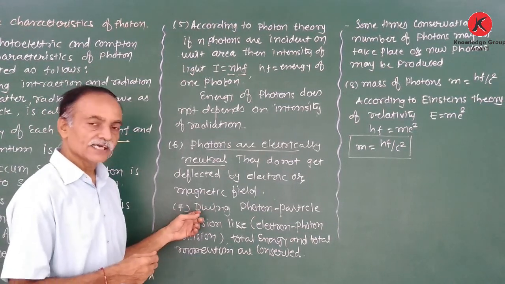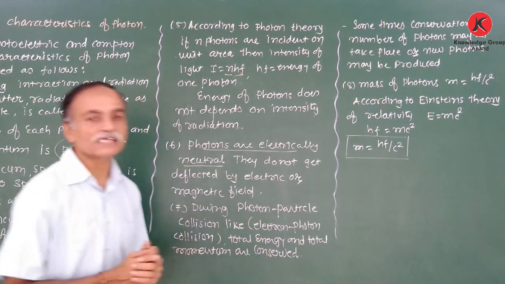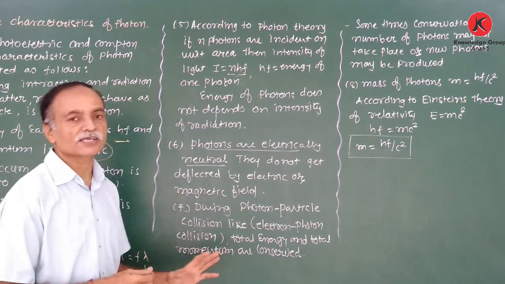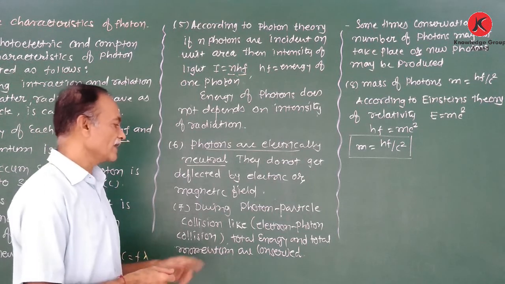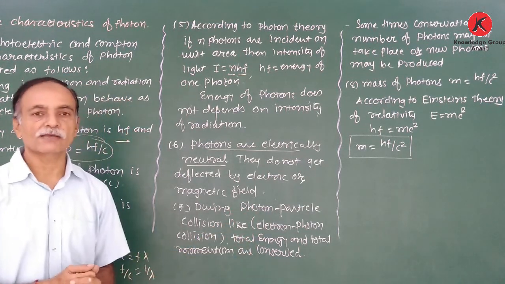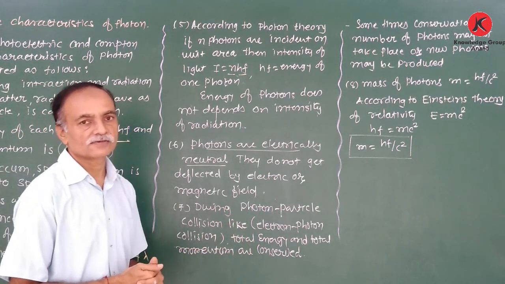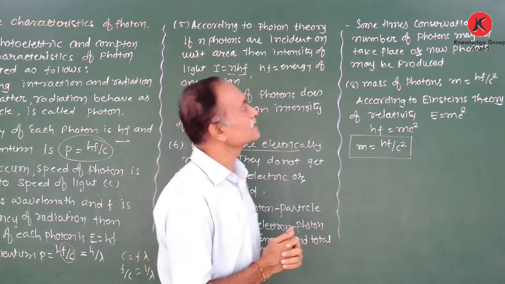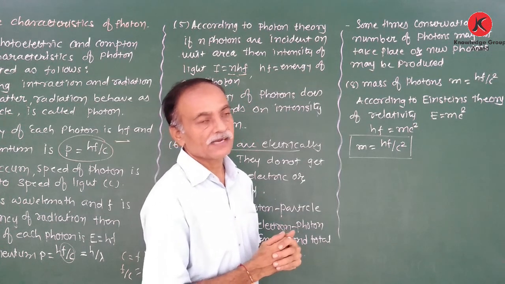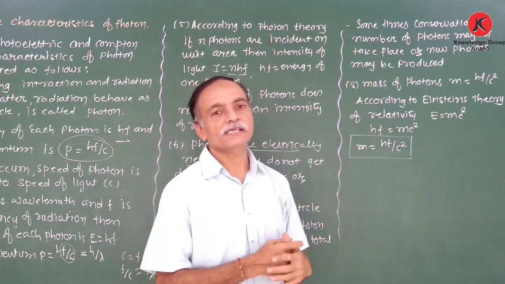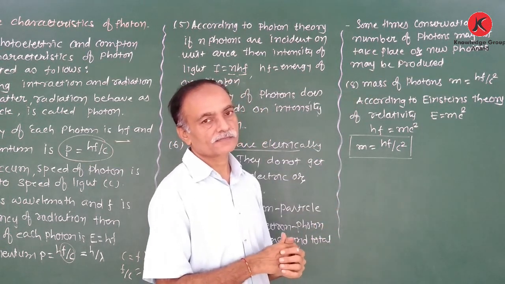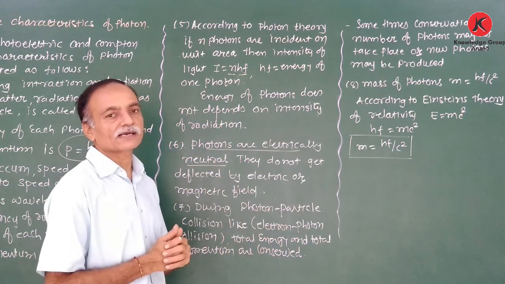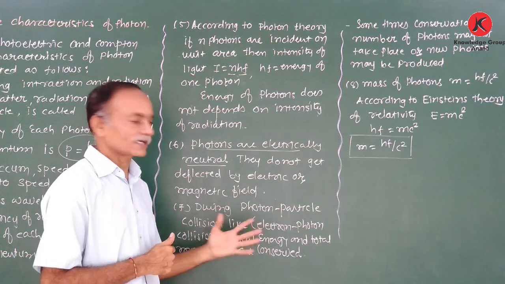And the seventh is, during the photon particle collision, the law of conservation of energy and law of conservation of momentum are fulfilled, or in other words, the total energy and total momentum are conserved. Sometimes the conservation of the number of photons may not take place and new photons may be produced. But in our characteristic, the total energy and total momentum are conserved during the photon particle collision.